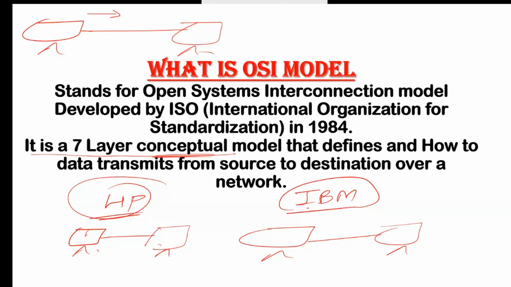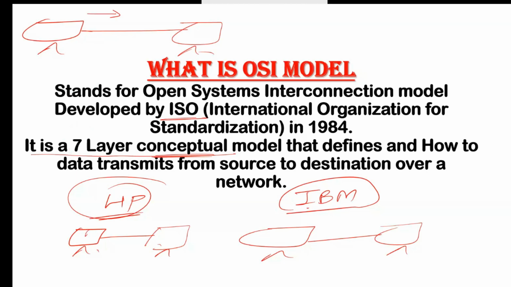In this OSI model we have 7 layers. In those 7 layers, it is defined how data is transmitted, so that if we face any issue, we can understand that the issue is on this layer, on this device, on this protocol, or on this software. So for that we need one model. That is the OSI model. Here we have 7 layers.